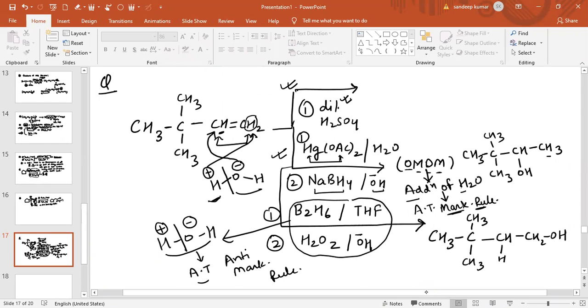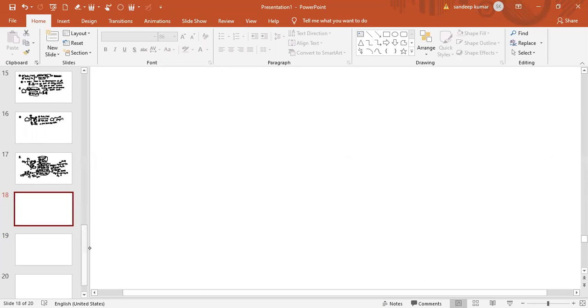So this one product is according to Markovnikov's rule, and this one product is according to anti-Markovnikov's rule. In both cases, the second reaction is basically the OMDM reaction, and the third reaction is basically the HBO reaction. What is the HBO reaction? HBO reaction is basically the hydroboration and oxidation reaction. Now, the first part is lengthy, therefore I am discussing the first part on a separate page.